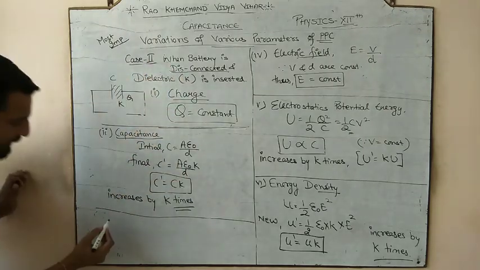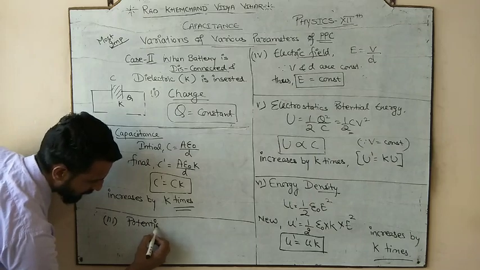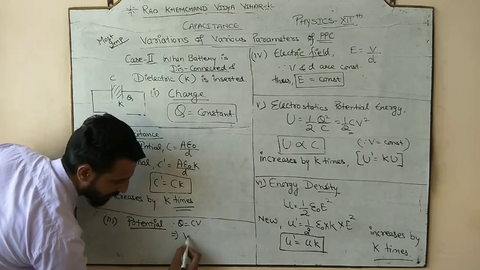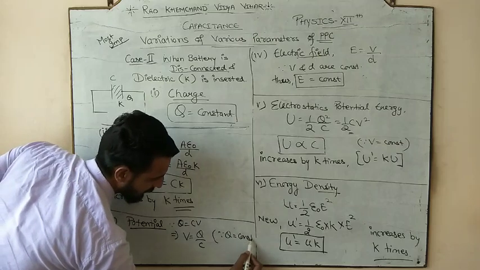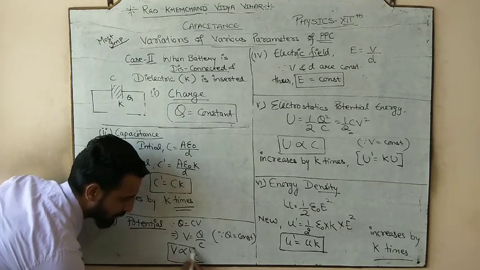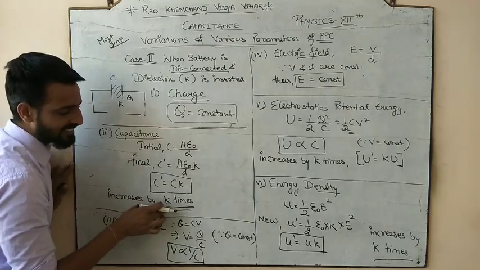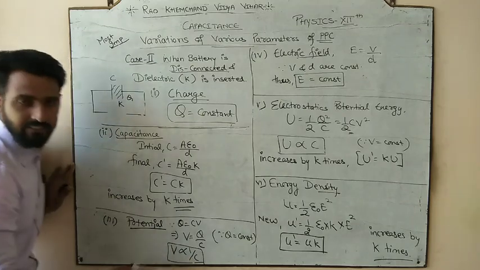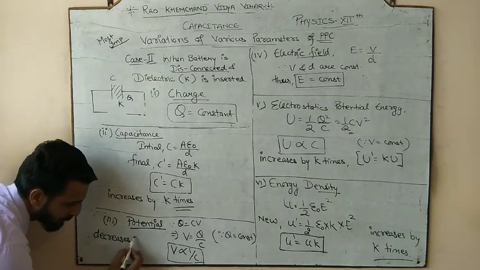Okay, according to this parameter. Now the third parameter we are going to study is potential. So we all know that since Q is equal to CV, what would be V? Q by C. And since Q is constant, the potential is inversely proportional to capacitance. And capacitance increased by k times, so capacitance क्या हुआ? Increase हुआ k times, but it is inversely proportional to V, so what would be the potential? It decreases by k times.